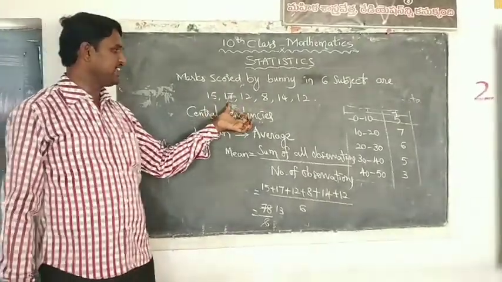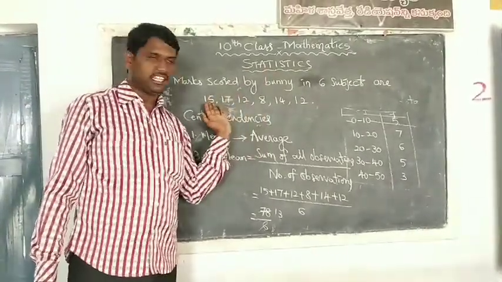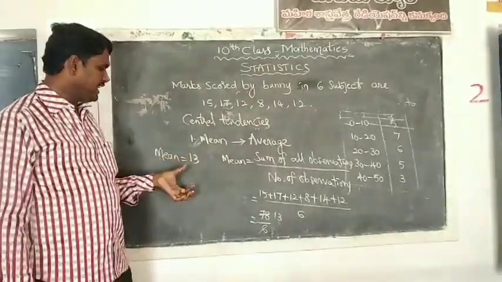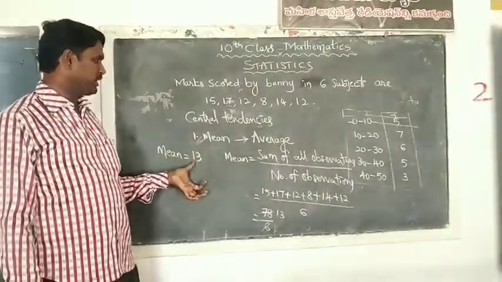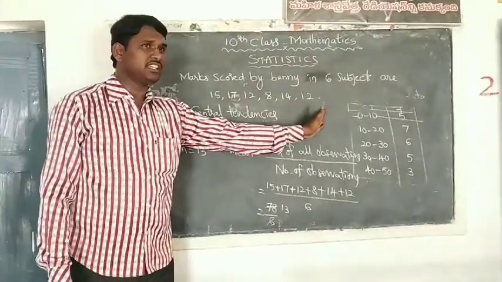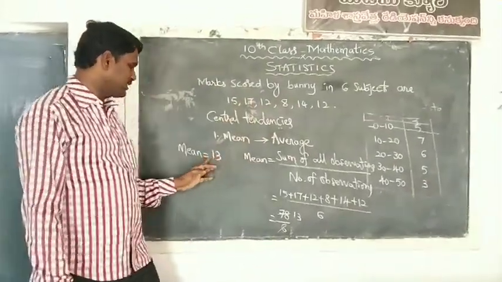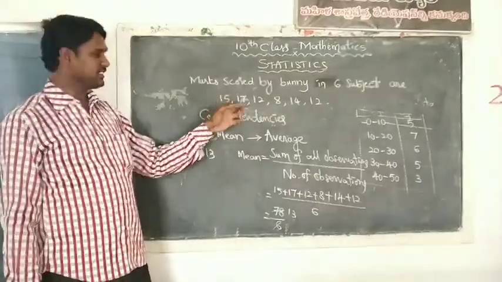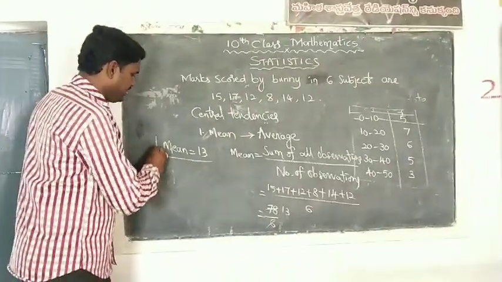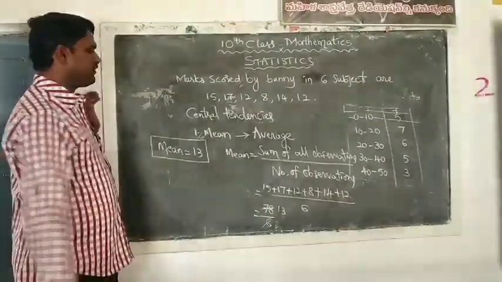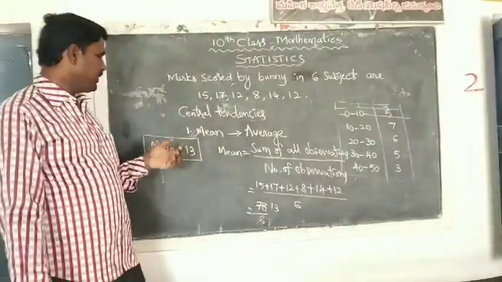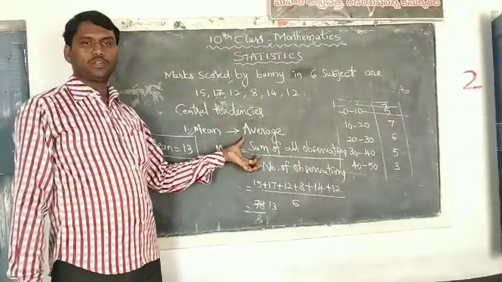Telugu, Hindi, English, Math, Science, Social. In each and every subject, he got an average of 13 marks. Not exactly 13 in each: in one subject he got more, in another he got less. On average, he got 13 marks across all 6 subjects. This is the method of finding the mean of ungrouped data.